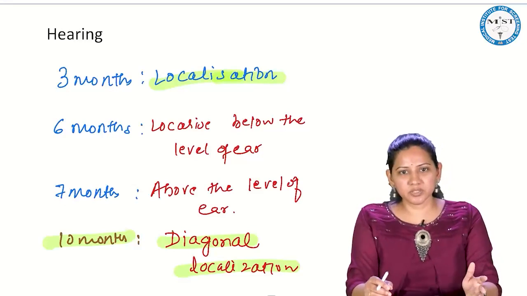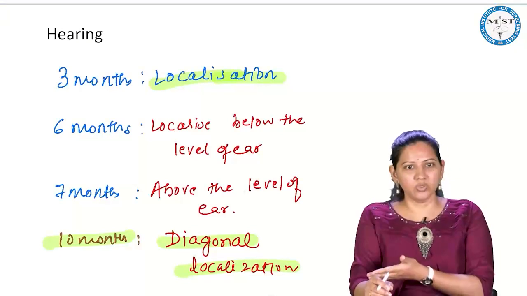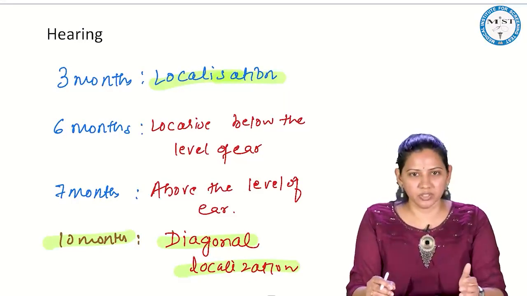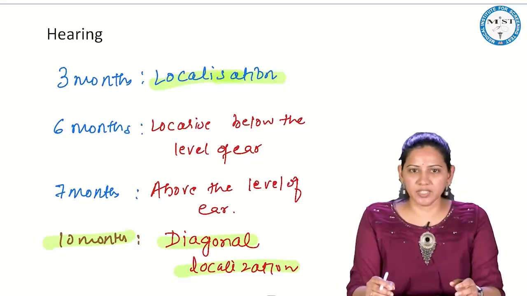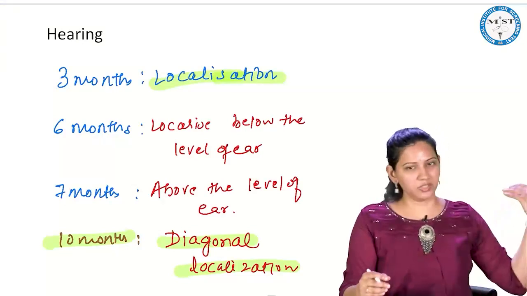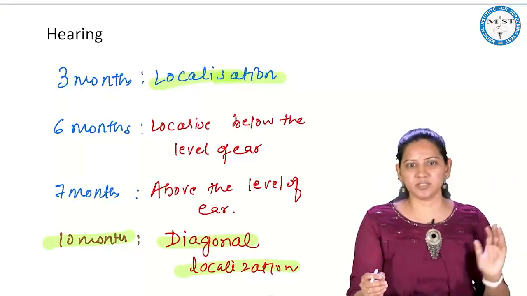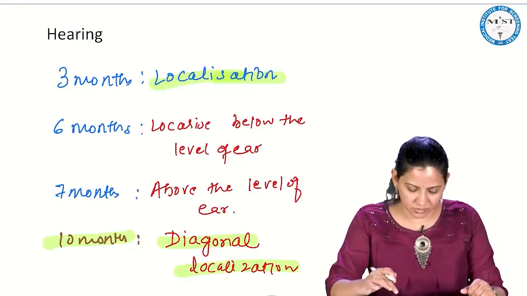By 6 months they can localize sound coming from below, by 7 months from above the level of the ear. And by 10 months, like I am sitting, if something is coming from my back, I can turn diagonally and see. That is called diagonal localization.